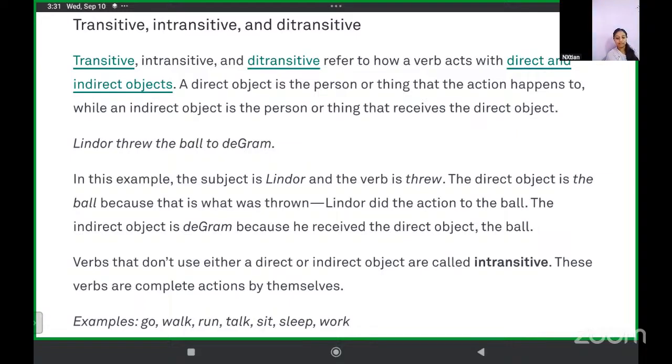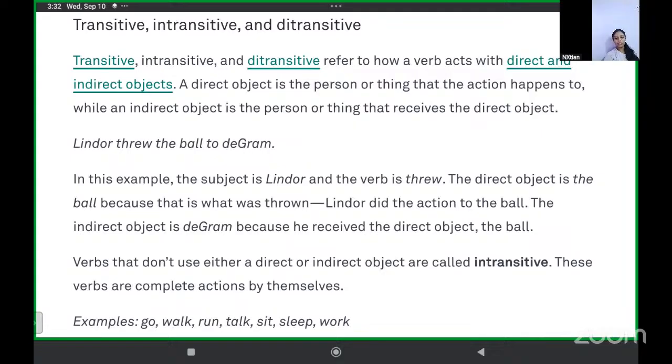A direct object is a person or thing that the action happens to. An indirect object is a person or thing that receives the direct object. Yes. So this we know. What is a direct object? Somebody that action happens to. Okay. And indirect object, somebody that receives the direct object.